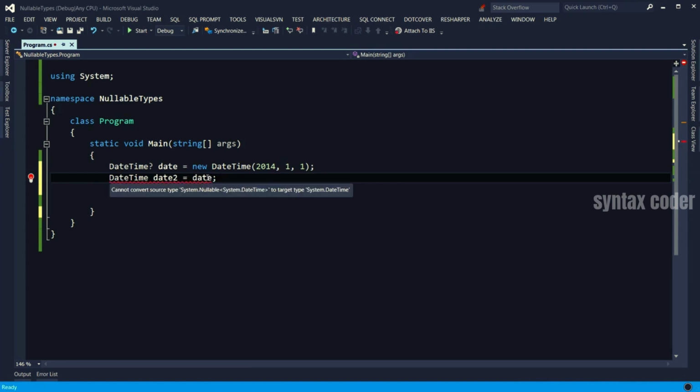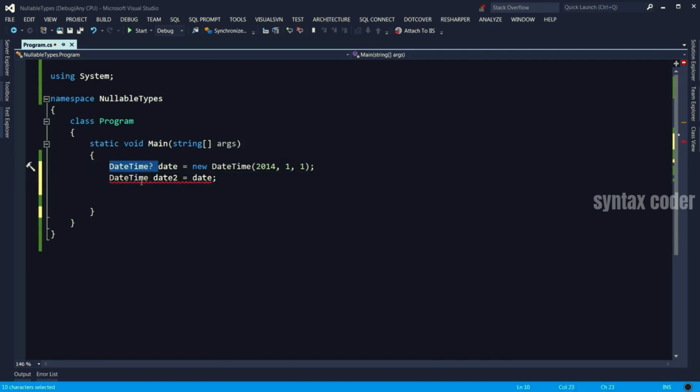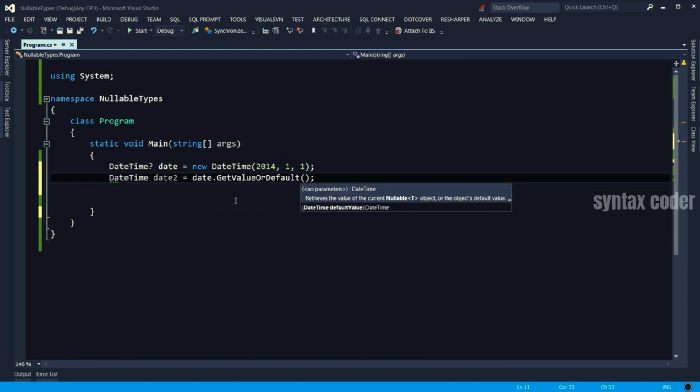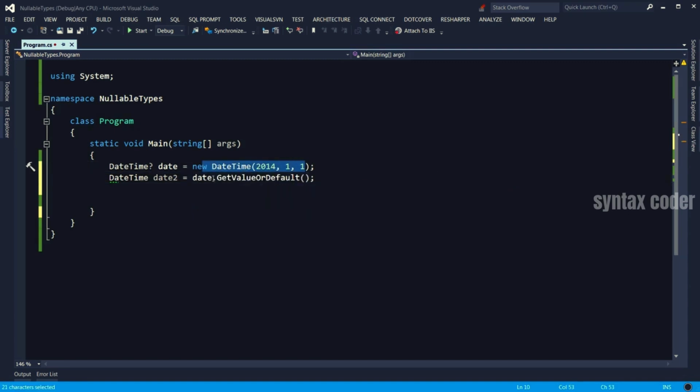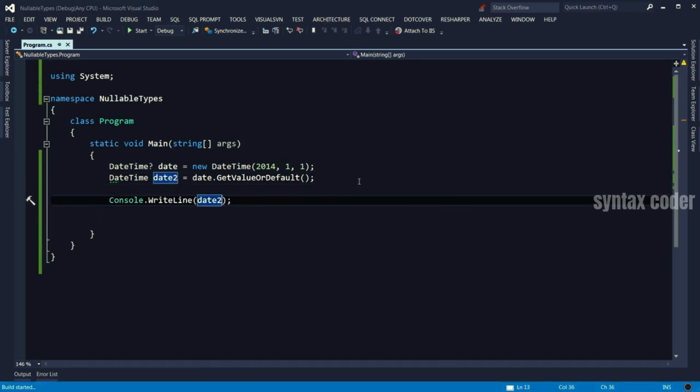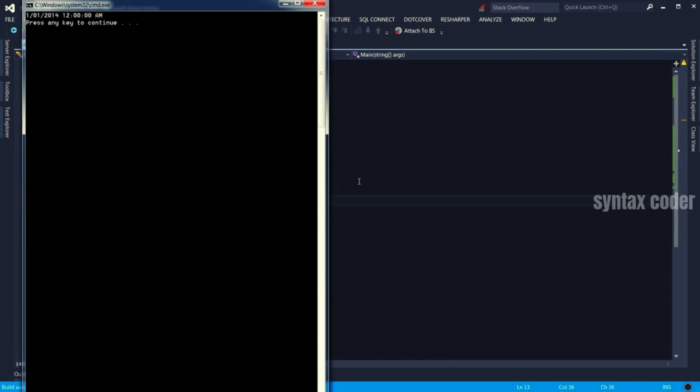Why? Because we are trying to put a nullable DateTime into a DateTime, and the compiler doesn't know how to respond to that. What if it's null? What should we do? The compiler doesn't know. So in situations like that, if you get that error, what you need to do is access that GetValueOrDefault method. In that case, because we have a value here, that will go straight into this date2. Let's verify that. There you go. All good.